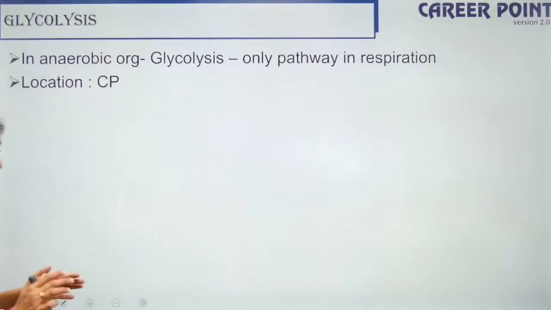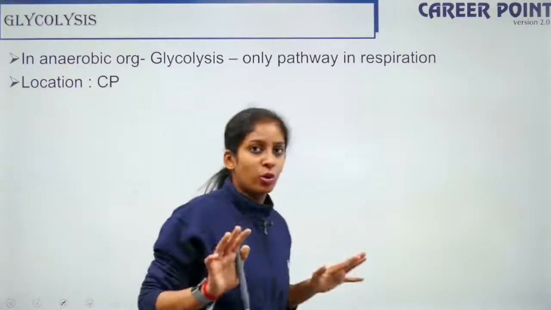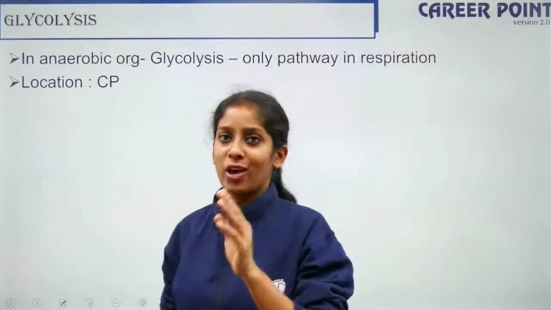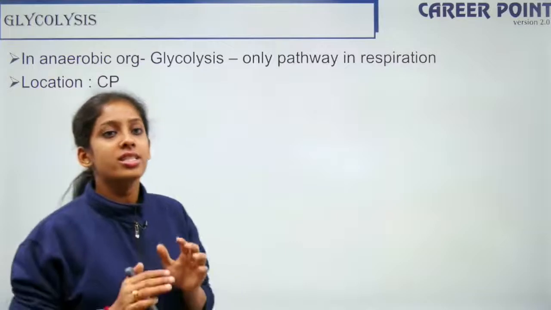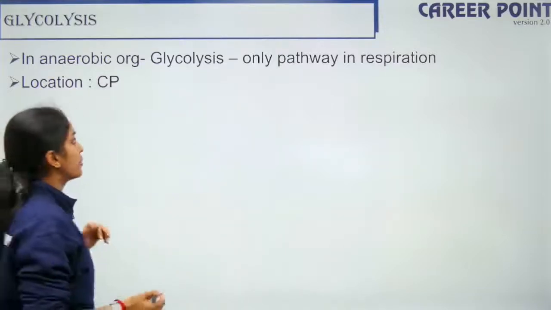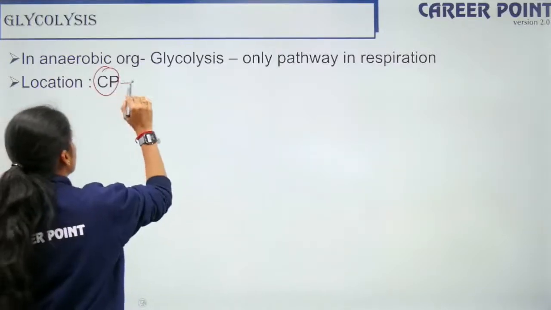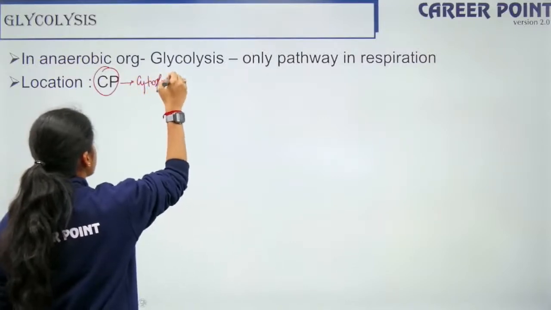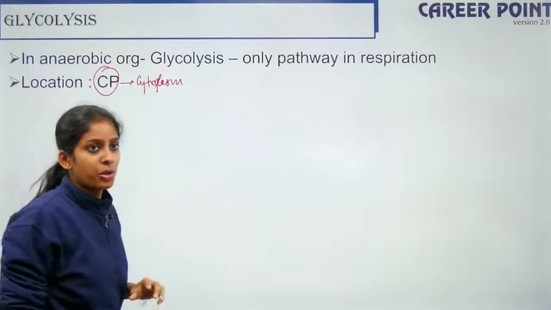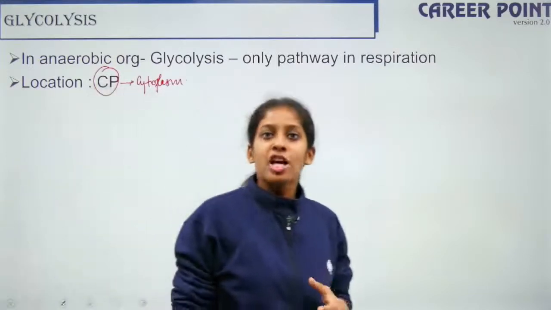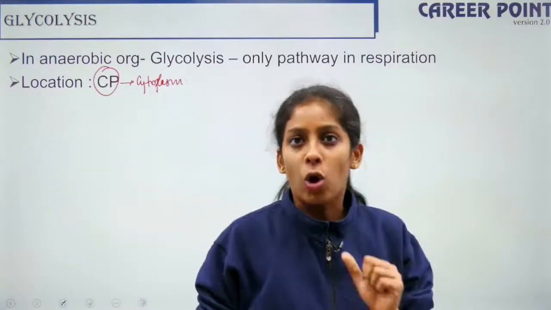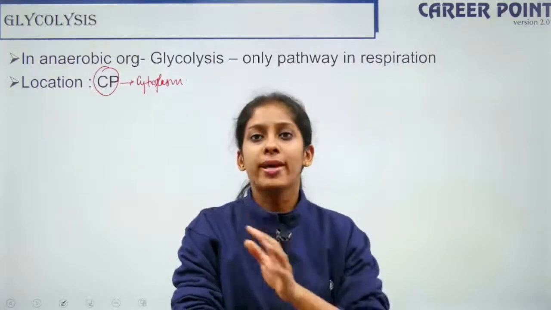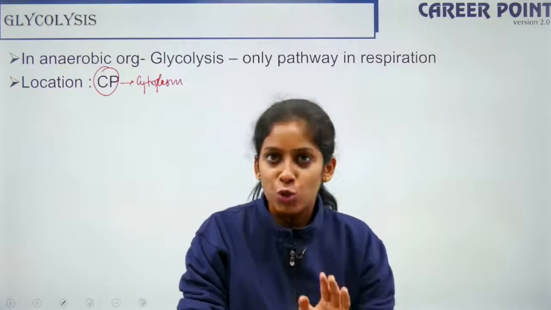So where does it happen? We are talking about the general location in both aerobic as well as anaerobic organisms. Where does your glycolysis take place? Your glycolysis takes place in the cytoplasm of the cell. So my abbreviation for CP, or full form for CP, is cytoplasm. So what is the cytoplasm? The contents inside a cell, all the organelles contained within it, or the space inside the cell, is called the cytoplasm.